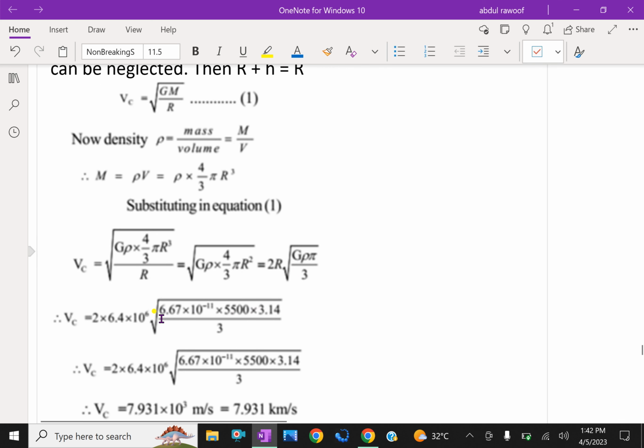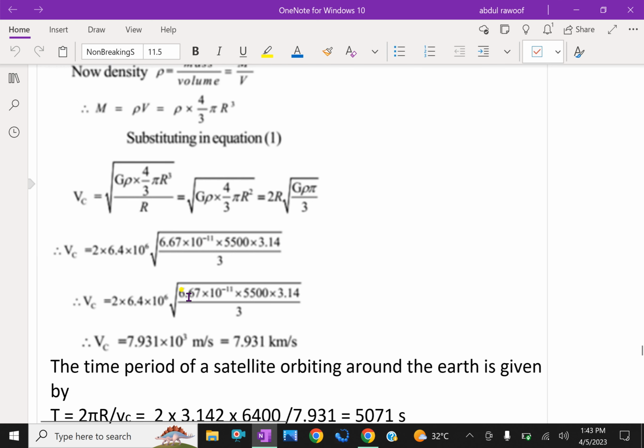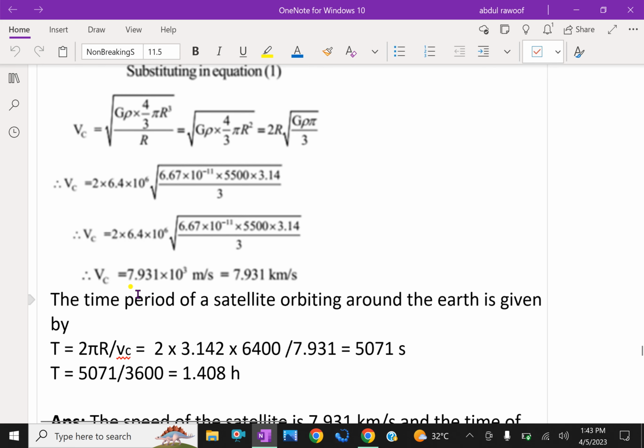Now we use the values: Vc equals 6.4 into 10 raised to 6 times square root of 4 into 6.67 into 10 raised to minus 11, that is the G value, into rho, 5,500, into 3.14 over 3. After simplifying, we get Vc equal to 7.931 into 10 raised to 3 meter per second.